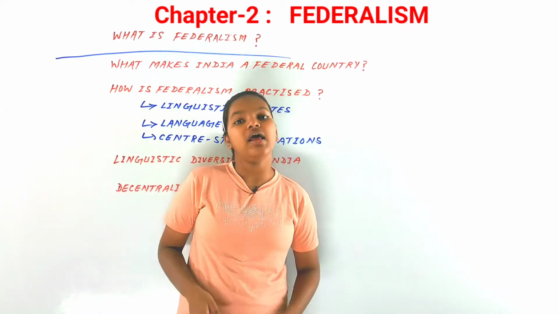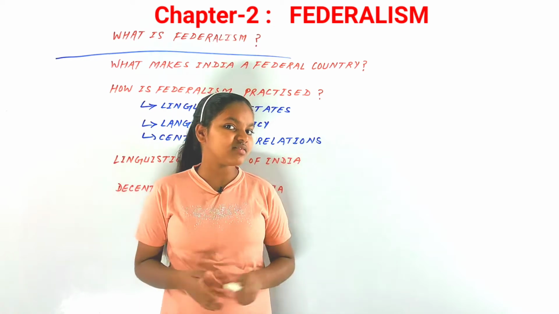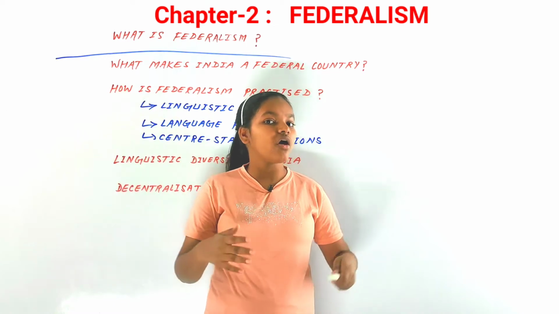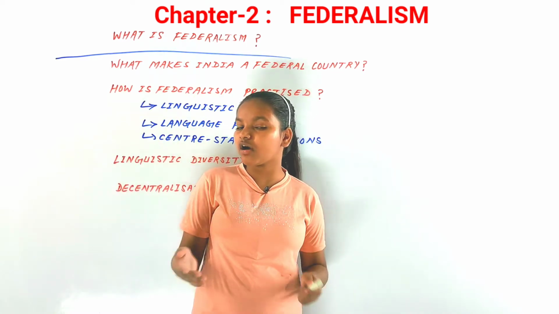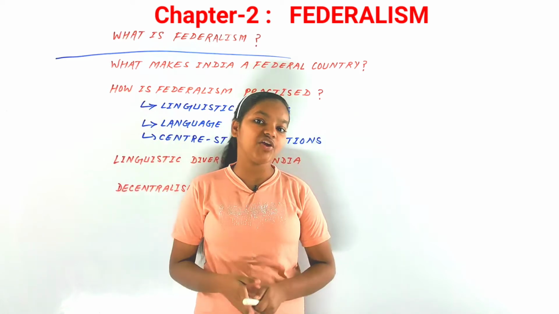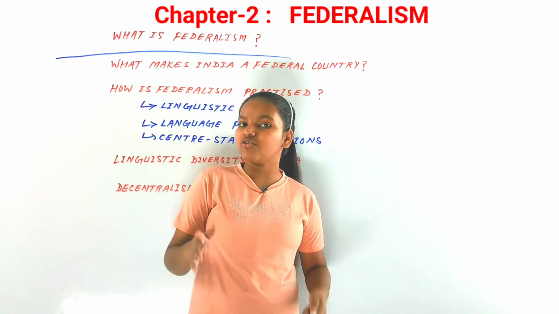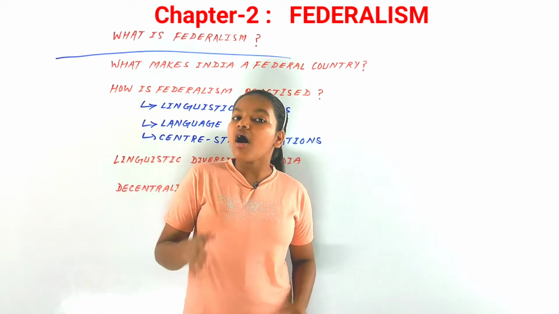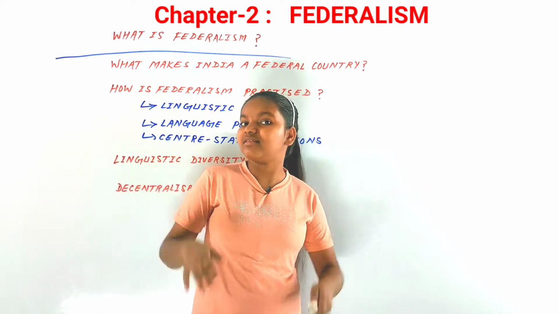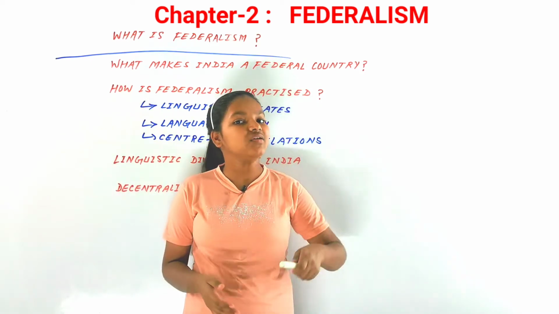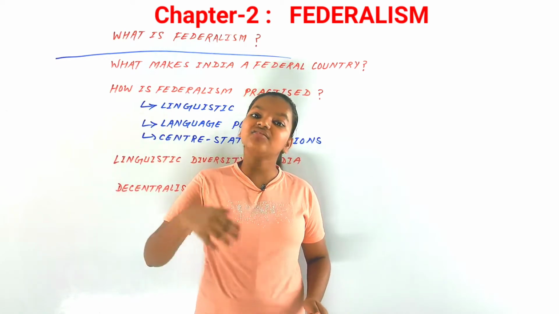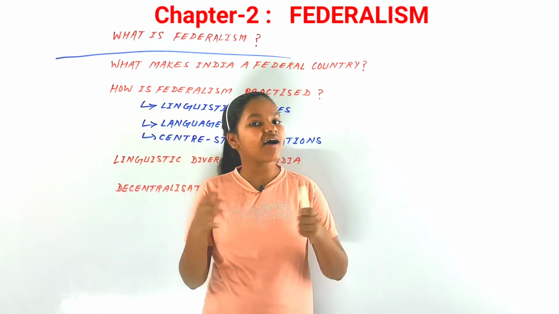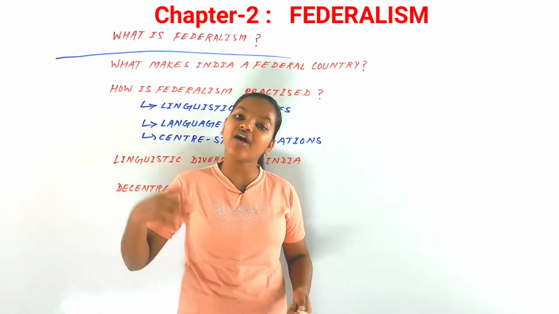Now we'll see about federalism in this chapter. Some of the features of federalism are these. First, there are two or more levels, or tiers, of government: one for the entire country and one for the regional provinces, and there could also be a third tier, which we'll discuss later in this chapter in the case of India. Second, the jurisdiction of each level of government is given in the constitution, so it is constitutionally guaranteed.